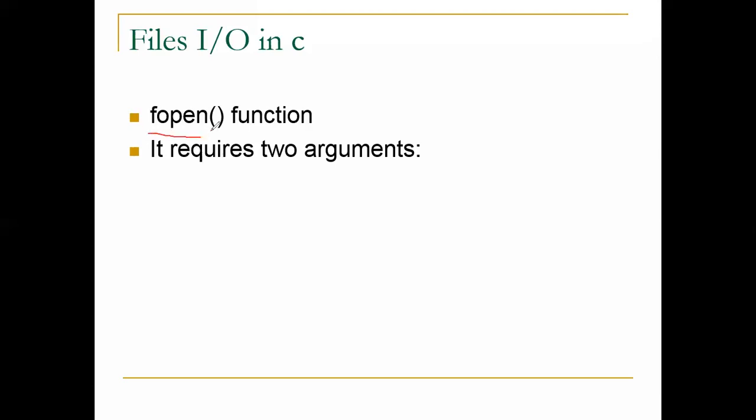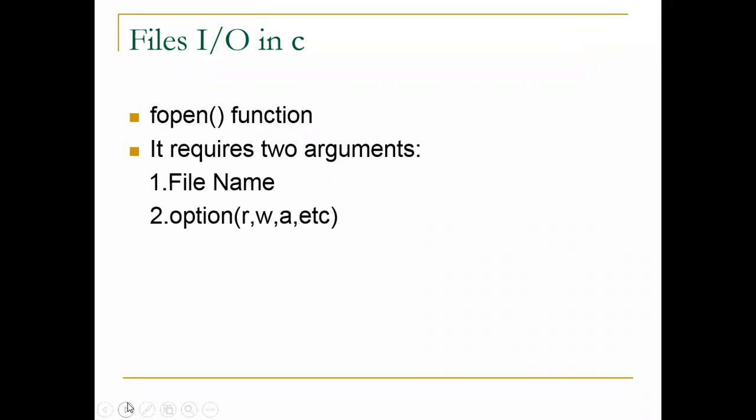This is a readymade file handling function, that's why a round bracket is given. To open that file, it requires two arguments. What are the arguments? The first one is the file name and the second one is the option, which operation we want to perform. In fopen, we have to give the file name first. The second is whether you want to read data from the file, write data onto the file, or append to the file. These are the different modes we can perform here.